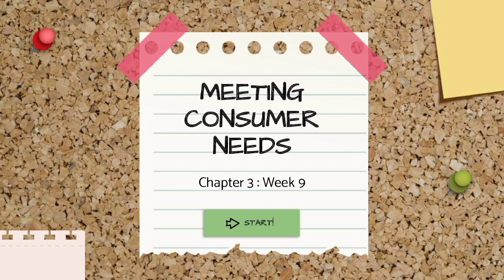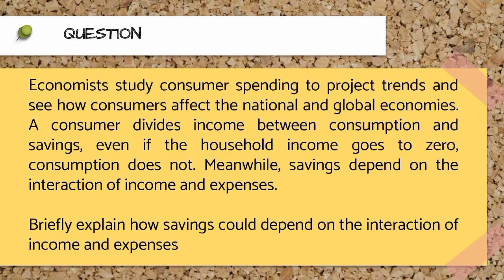Question for week 9 is: Economists study consumer spending to project trends and see how consumers affect the national and global economies. A consumer divides income between consumption and savings. Even if the household income goes to zero, consumption does not. Meanwhile, savings depend on the interaction of income and expenses. Briefly explain how savings could depend on the interaction of income and expenses.